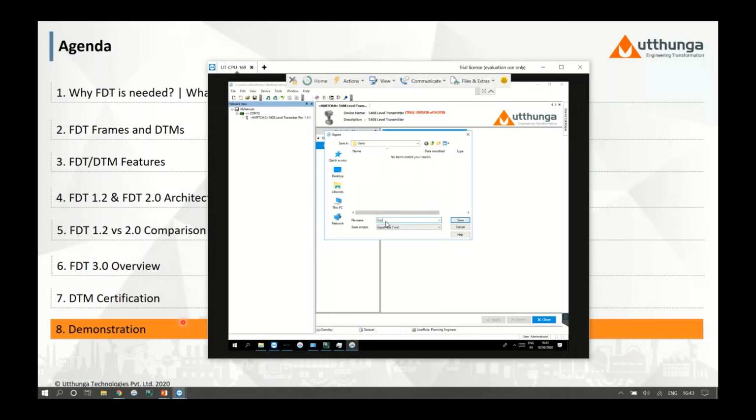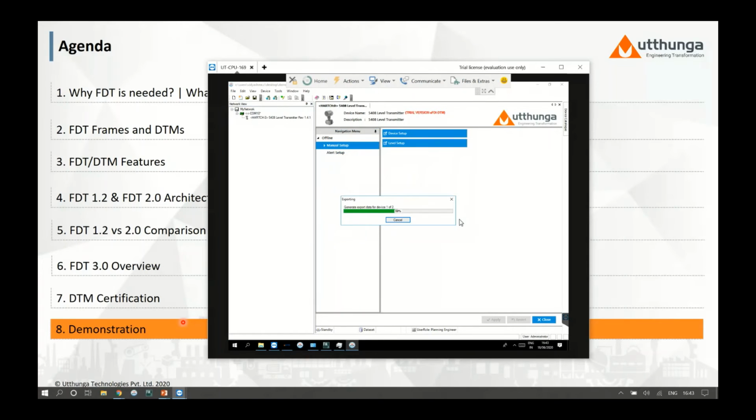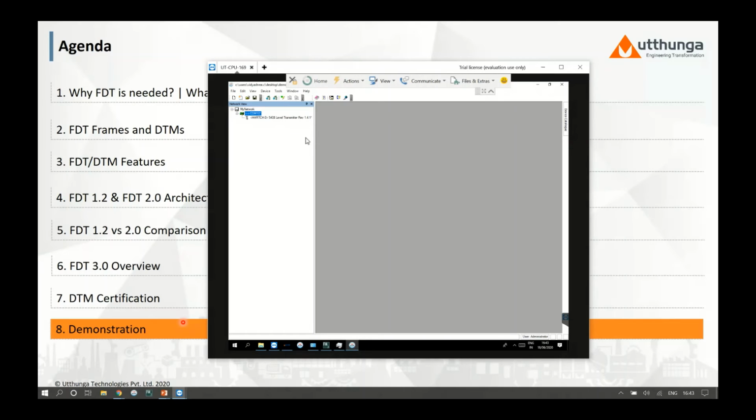and then save it as export data. And again, I'll save it. So now whatever the data that we have, it is saved. And let us delete the network configuration. And again, let us import the same data, whichever is exported.